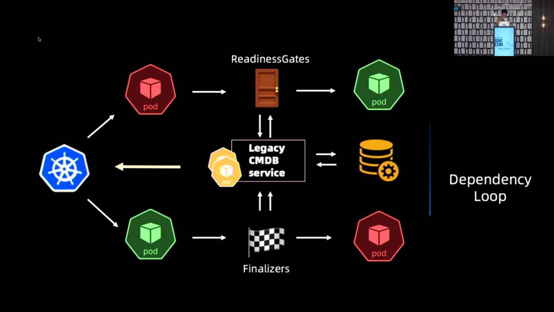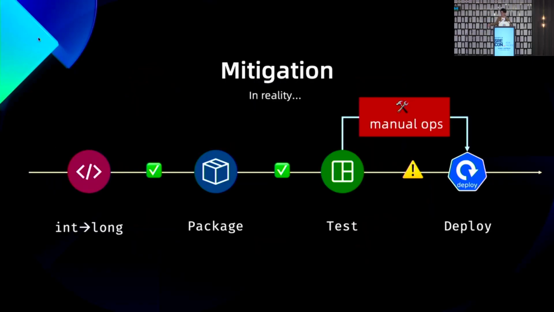So we had to do manual operations to fix the deployment pipeline. I manually deleted the readiness gate and the finalizer to make sure the new code could be deployed first, and we corrected the database entries later. It was lots of toil.